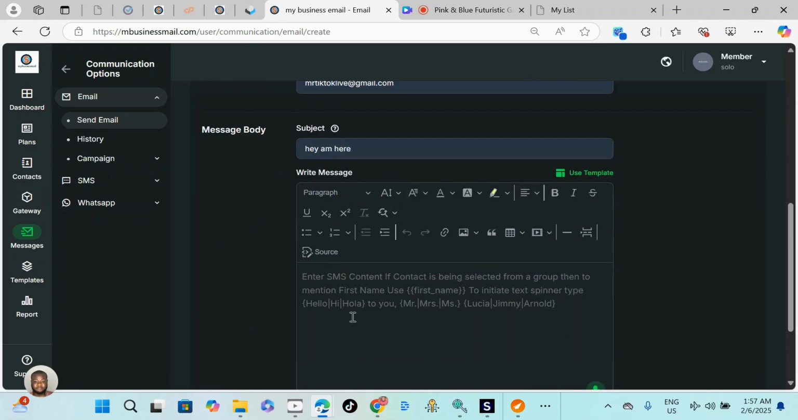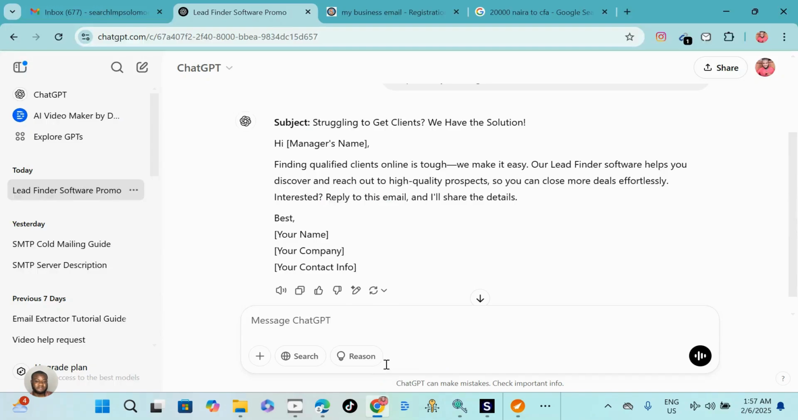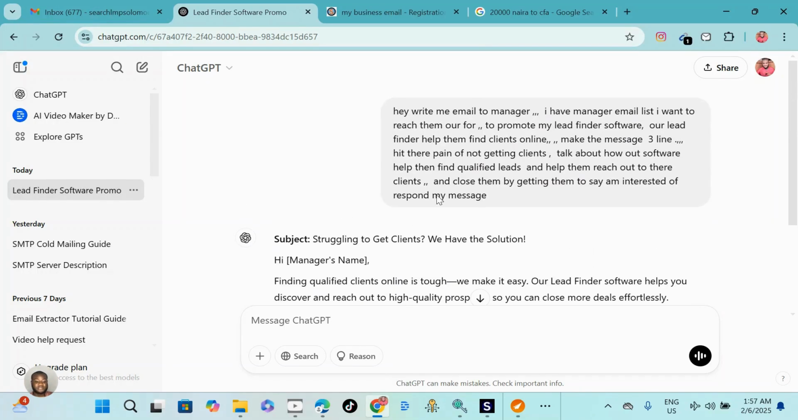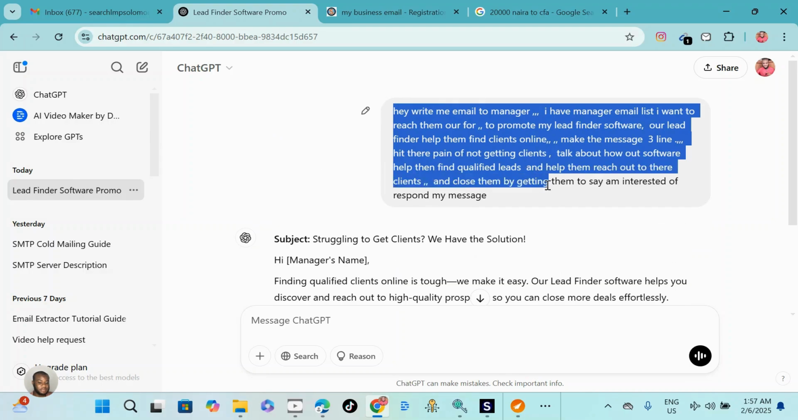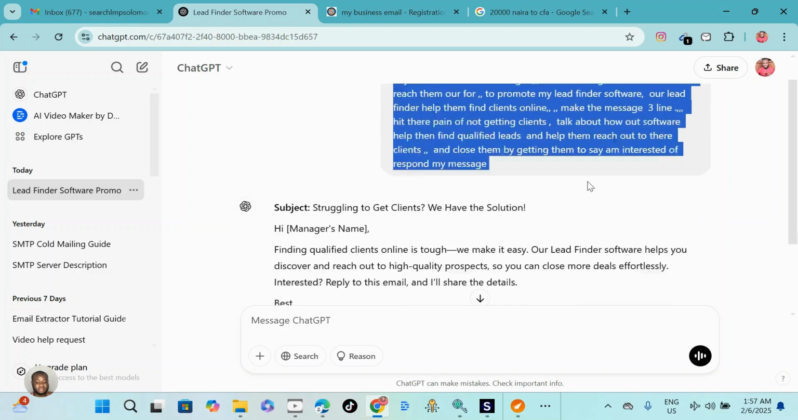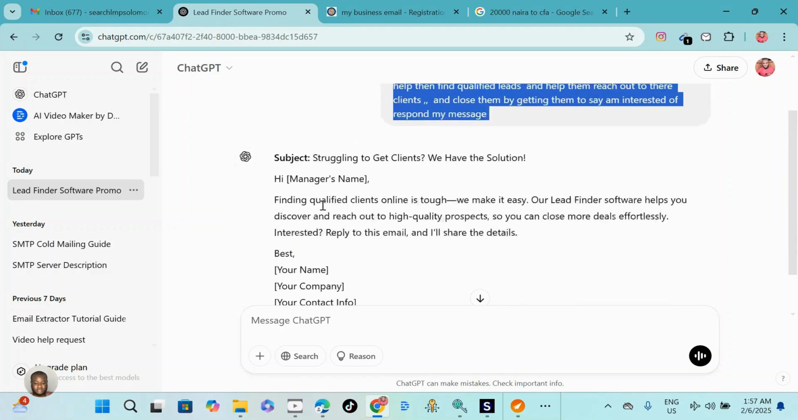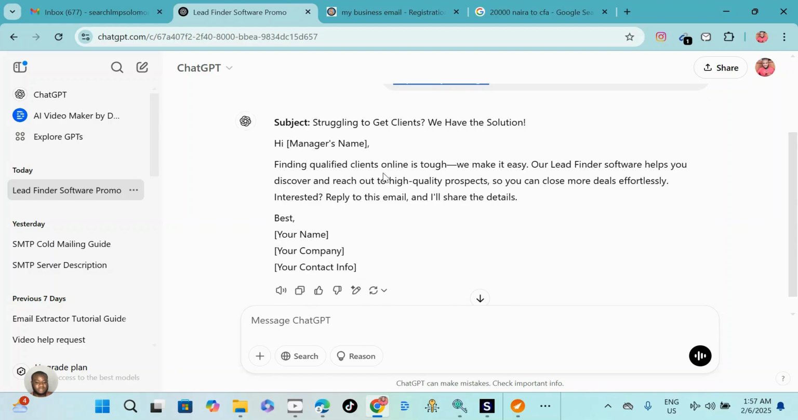How to write an effective message: head over to ChatGPT. I have given ChatGPT a prompt on how to write a good message. Tell ChatGPT the kind of people I'm searching for, where I'm messaging them, and tell ChatGPT to write their pain points. Give me 3 lines, and this is it. Finding quality clients online is tough. We make it easy. Our lead finder software helps you discover and reach out to high quality prospects. So this is very okay for me, but I'm also going to twist it a little.